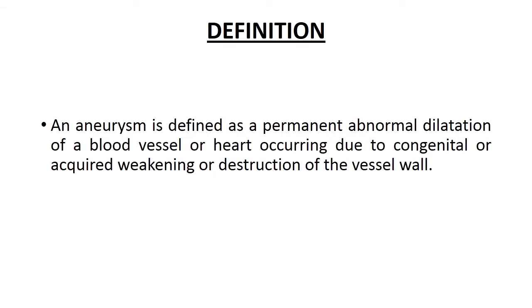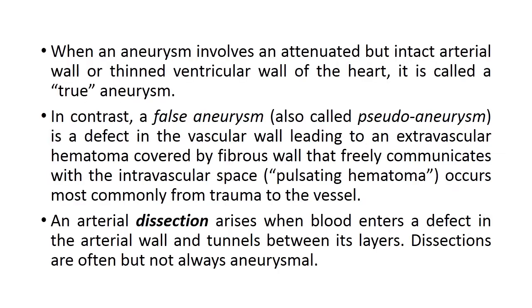An aneurysm is defined as a permanent abnormal dilatation of a blood vessel or chambers of the heart occurring due to congenital or acquired weakening or destruction of the vessel wall. When an aneurysm involves an attenuated, meaning weakened but intact, arterial wall or thin ventricular wall of the heart, it is called a true aneurysm.